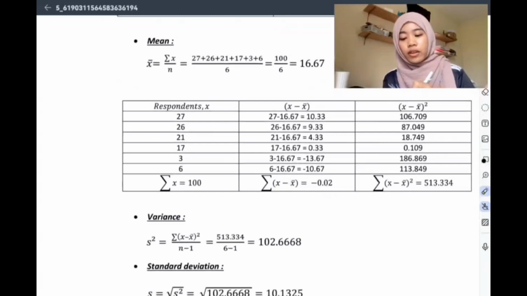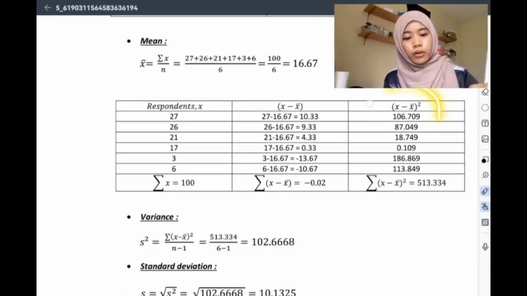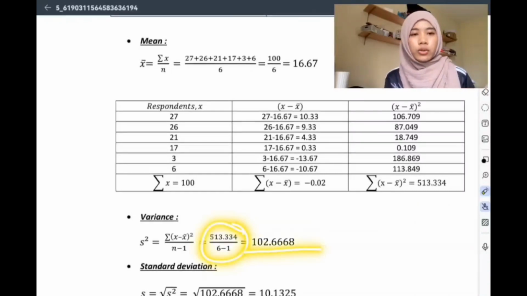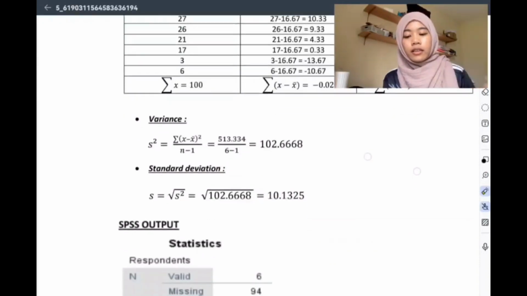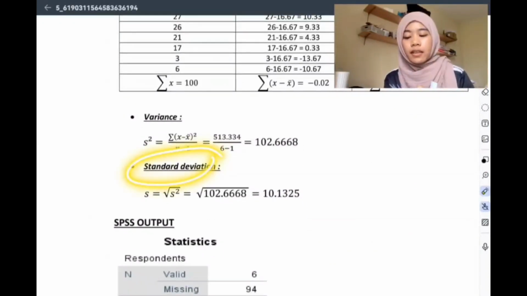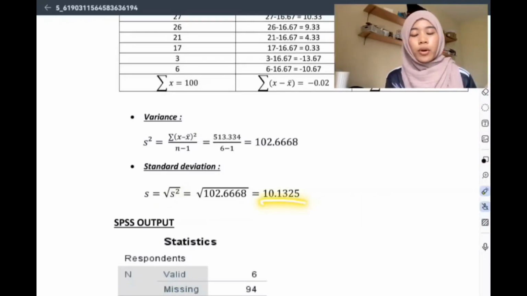Second, we need to find the variance, which is S squared equals the sum of X minus mean squared over N minus 1. From this table we know that the sum of X minus mean squared is 530.334. So putting it in, we get 102.6668. The third one is the standard deviation, which is S equals the square root of S squared. We got S squared from the variance, just square root it, and we get 10.1325.